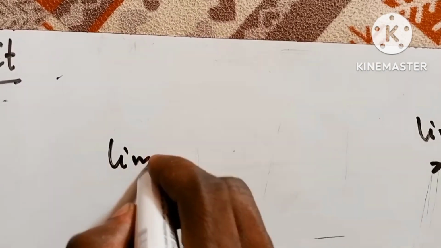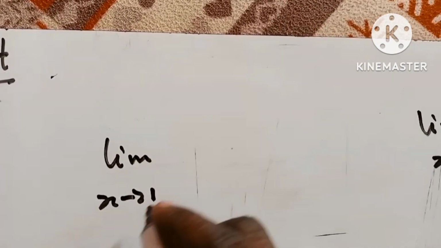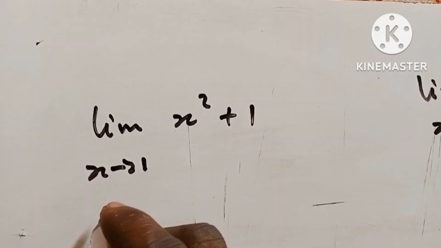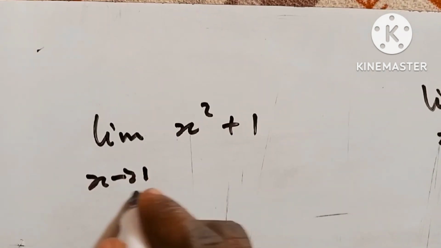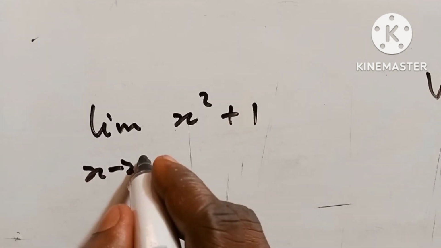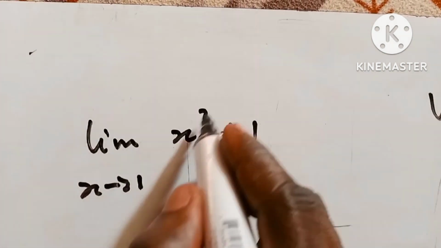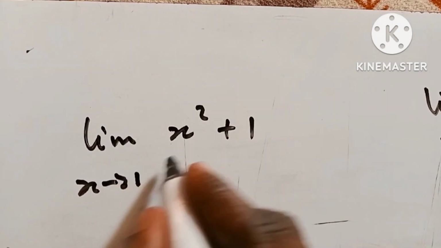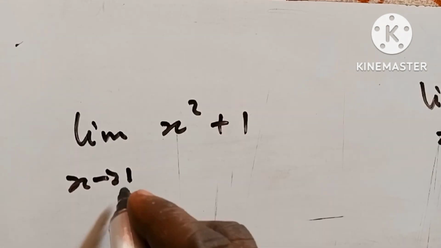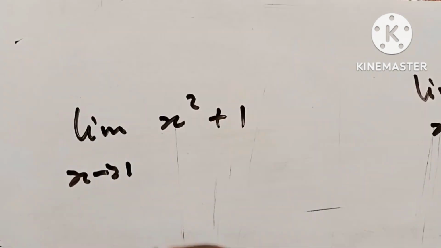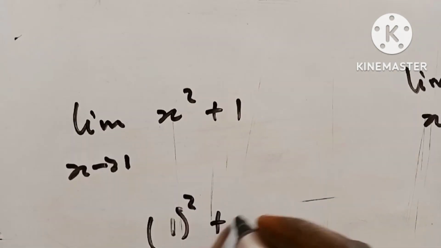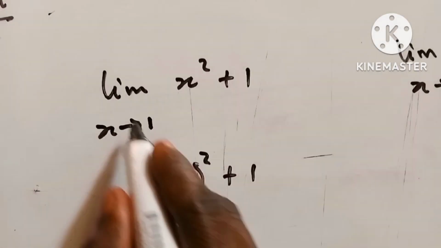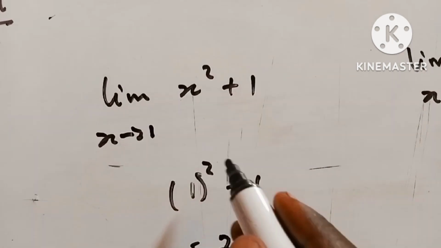So let's say I have the limit as x approaches 1 of, let's say, x squared plus 1. This is a function. At point 1, maybe in the first second or the first minute, assuming we want to predict what happens with this function, we say that at 1, if you can see everything clearly, of course you plug the values of x into the function. That is 1 squared plus 1, which is equal to 2. If I can see everything clearly, I don't need this limit. That is the idea behind it.